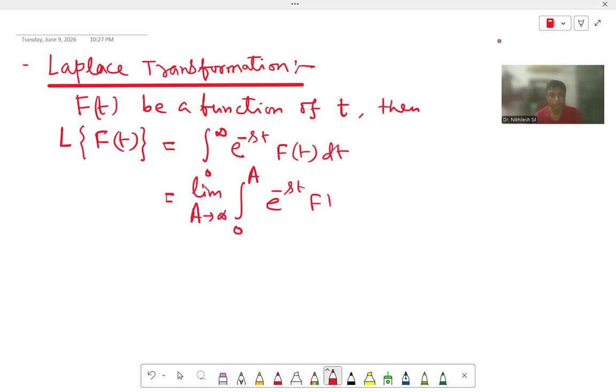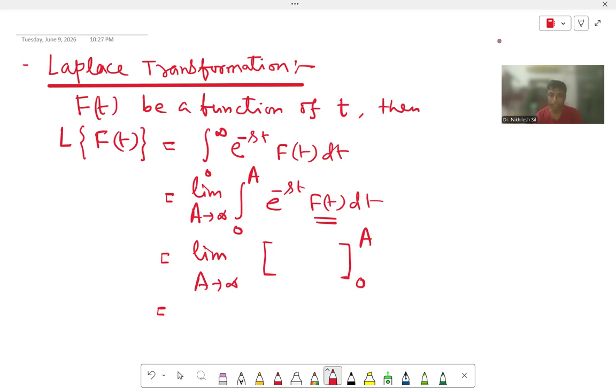f(t) dt. Now if f(t) is an exponential function, then after putting this value we get only one exponential function, and we do the integration. If f(t) is a different function, then we will do integration by parts. After integration, we put the upper value and lower value, 0 to A, and we cannot put infinity directly.